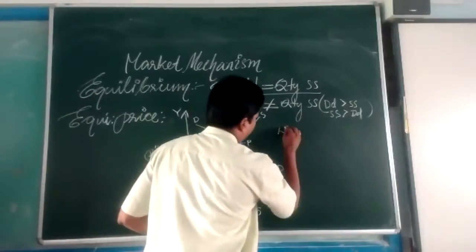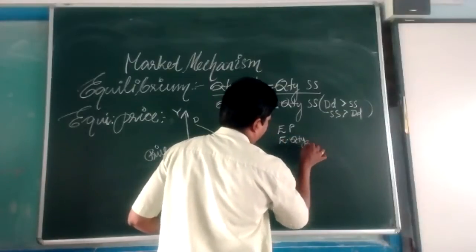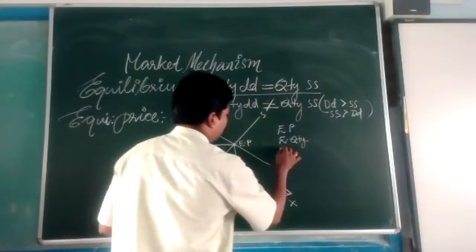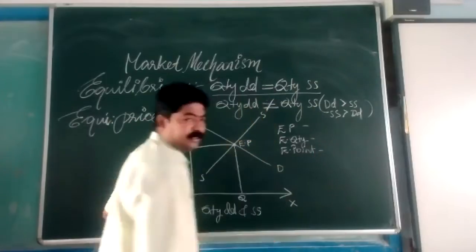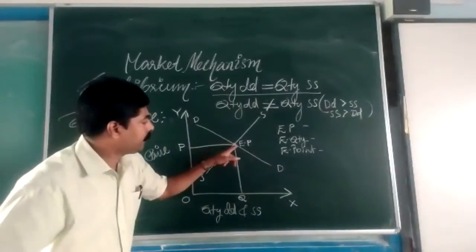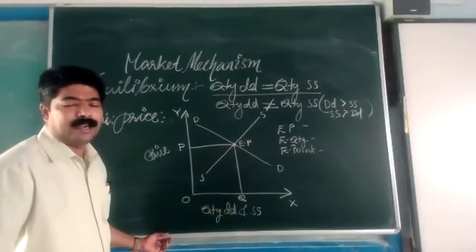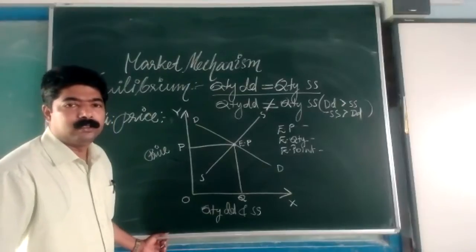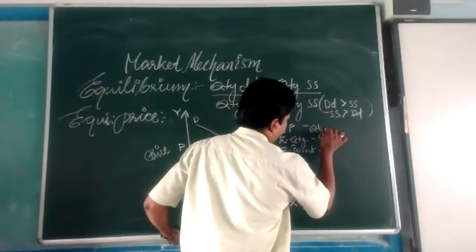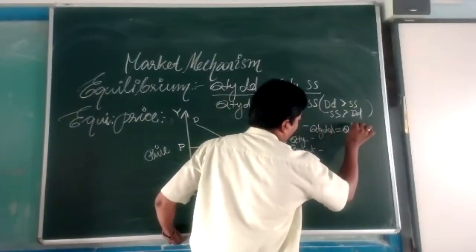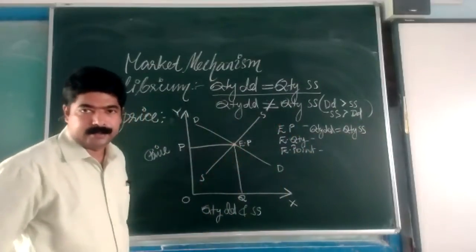Now here we can understand three definitions. One is equilibrium price, another one is equilibrium quantity, another one is equilibrium point. Three things. What are these three things? What is meant by equilibrium price? The price at which the quantity demanded is equal to the quantity supplied. That is known as equilibrium price.